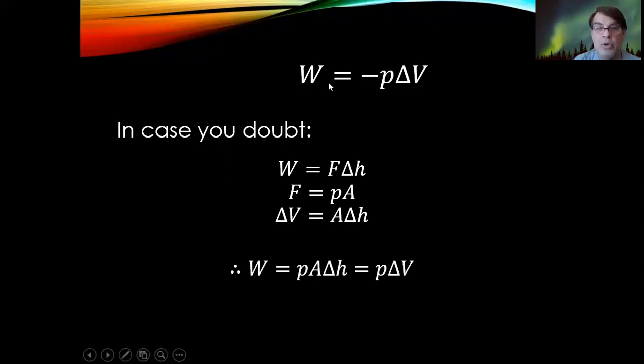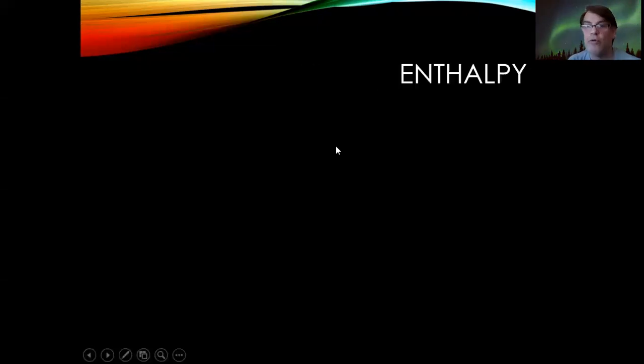Well, work equals force times distance, right? But force equals PA, so I've substituted in PA for F, and then area times the change in height is the change in volume. So I'm going to substitute that in for A delta H, and so we have, voila, work equals pressure times change in volume, and again, because it's being done on the environment, it's negative. Okay, so that's the derivation of that formula.